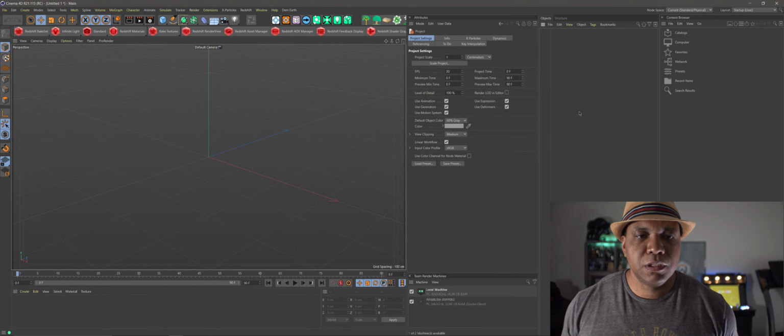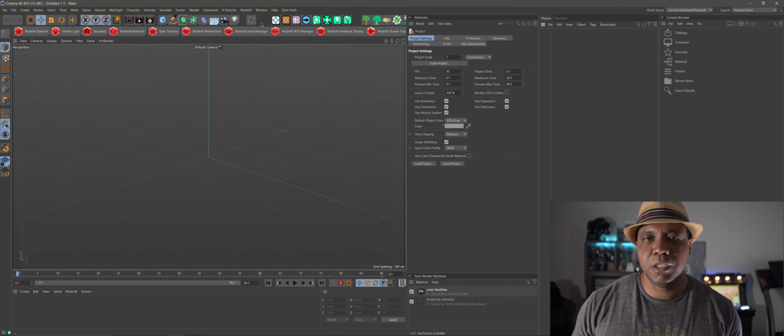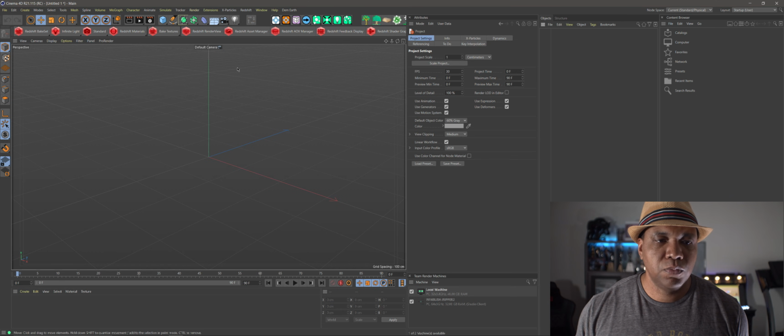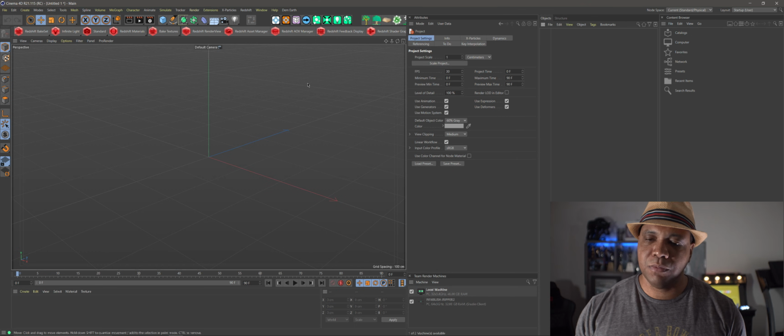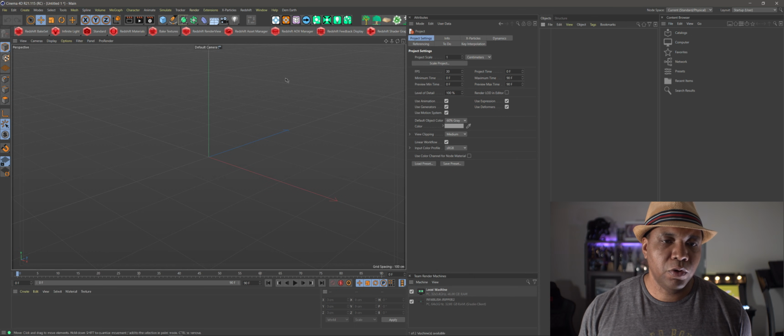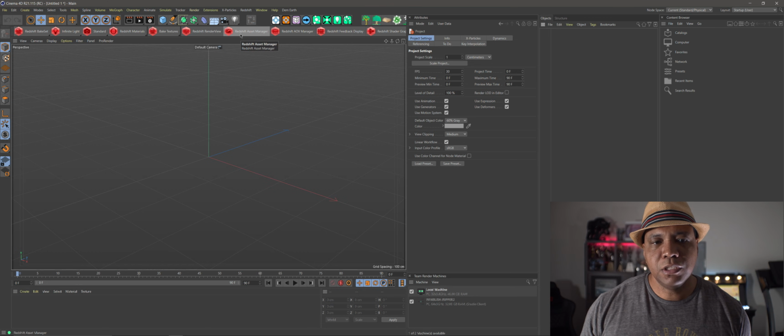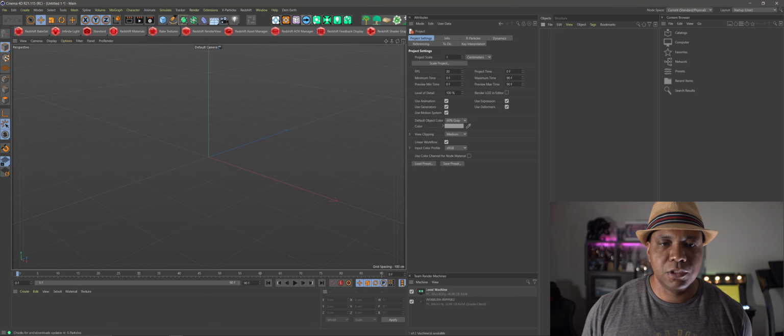Okay, so this is Cinema 4D R21. Every time I open up Cinema 4D, this is what my layout looks like, and I have it customized to open up as so. And so the question was, how did I get these icons up here for Redshift? And so I'll show you how to do that, and then I'll show you how to make your customized palette with these icons up here as well.